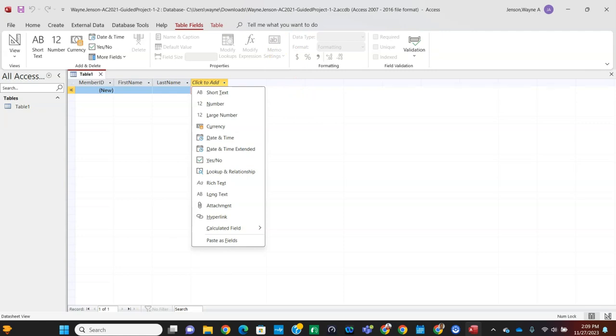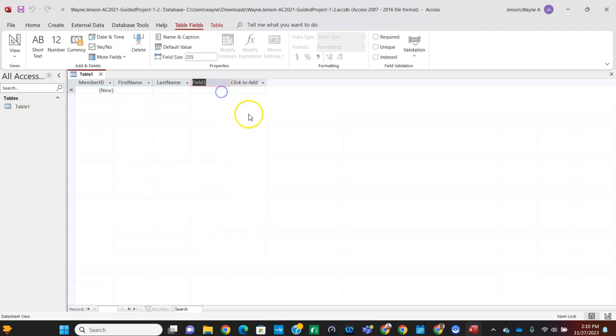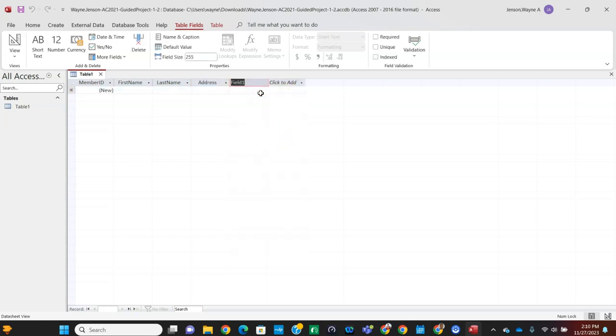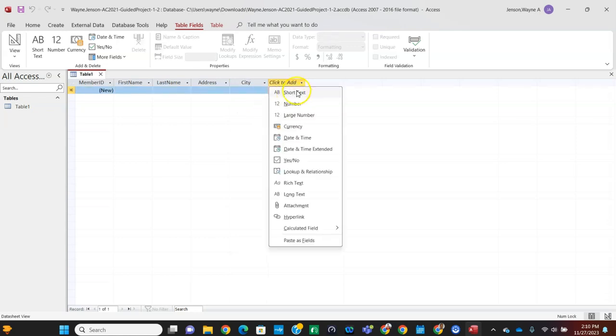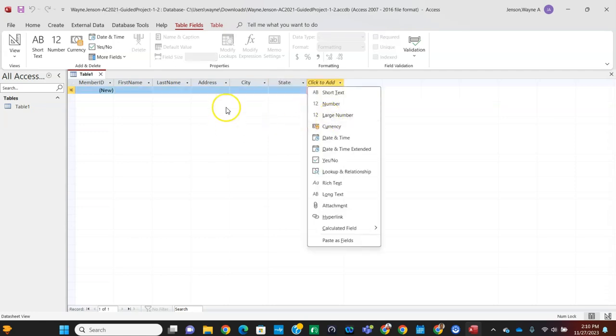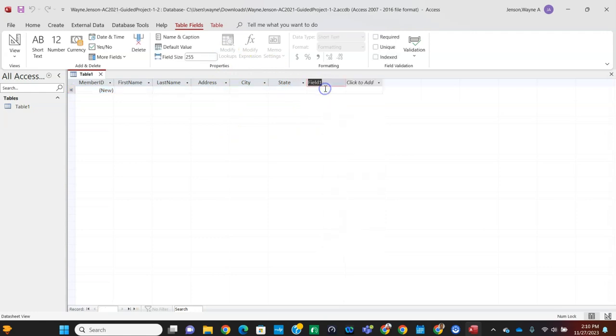And then hit enter. And we're going to enter a short text field for the address. So these next few fields are in the table that are table 1-10 in the instructions. So this is going to be a short text field, and it's going to be Address. And then hit enter, and a short text field for City, and enter, and then a short text field for State, and then enter, and a short text field for zip code.